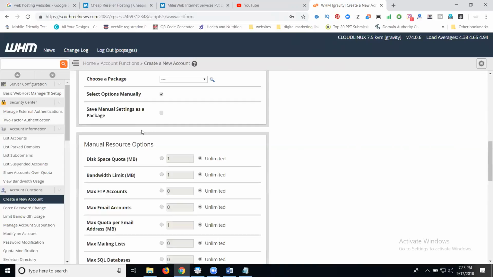Please note down, FTP is nothing but file transfer protocol. We use it for storing files, for upload and download purposes.